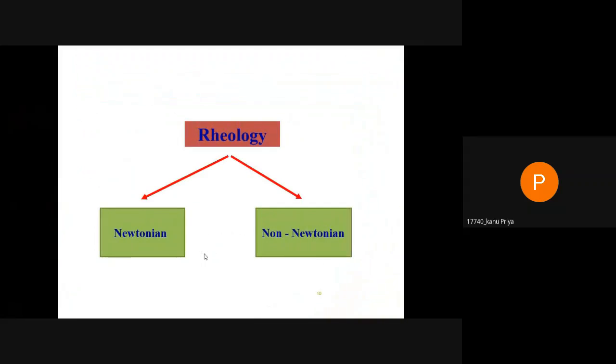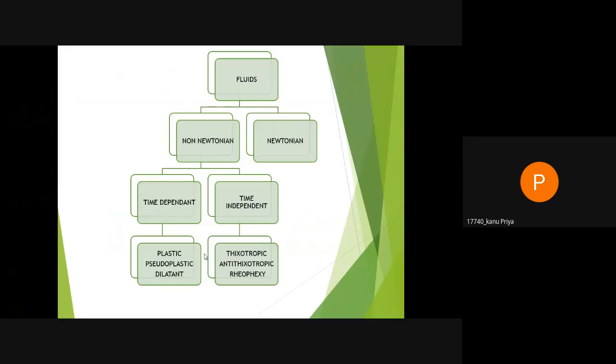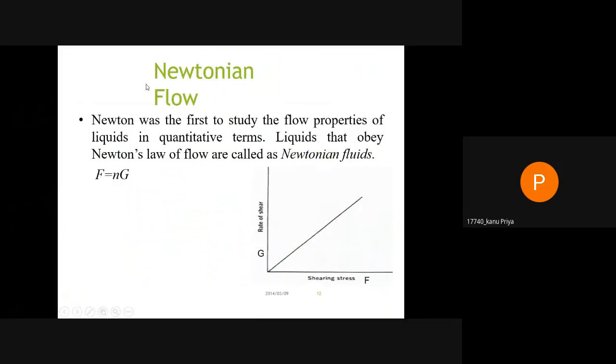Rheology. Newtonian and non-Newtonian fluids. Newtonian and non-Newtonian, time dependent and time independent. Time independent: plastic, pseudoplastic, dilatant. Time dependent: thixotropic, anti-thixotropic, and rheopexy.